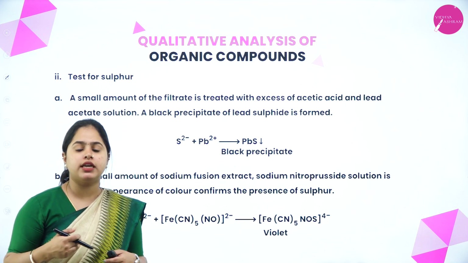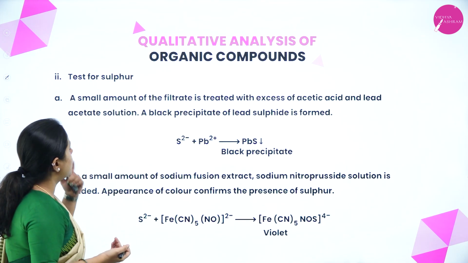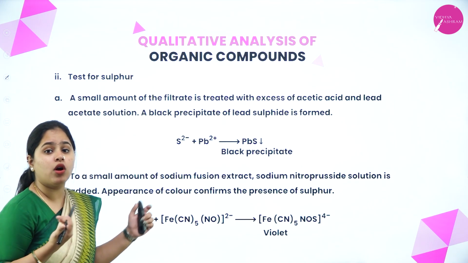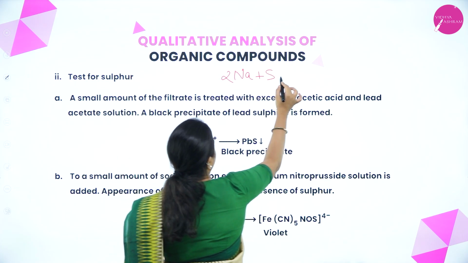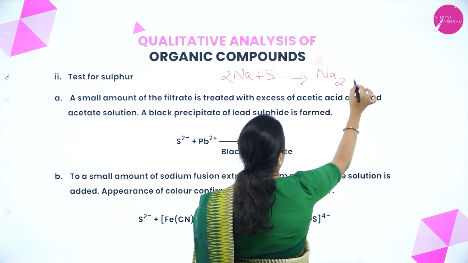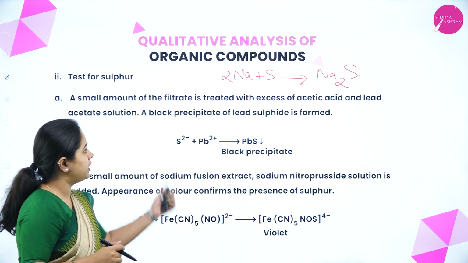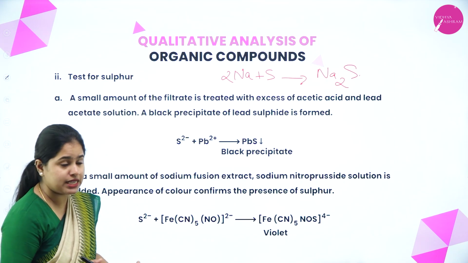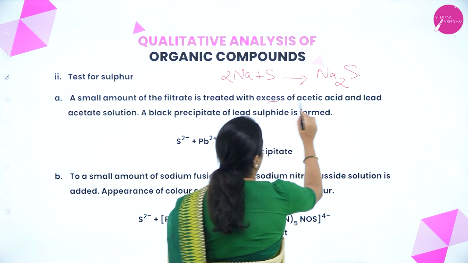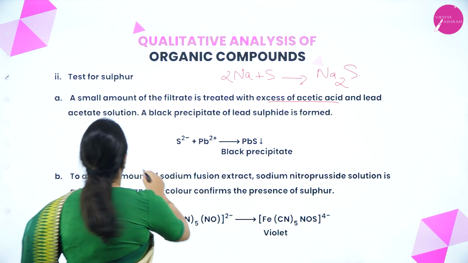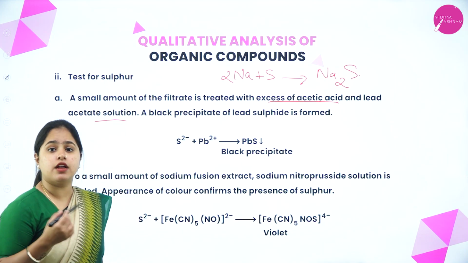There are two tests by which you can detect or confirm the presence of sulfur. The first one uses a small amount of the filtrate. Now what is contained in the filtrate? Yes, sodium plus sulfur will give sodium sulfide. Now the filtrate contains sodium sulfide. The sodium sulfide is treated with excess acetic acid first, and then we add lead acetate solution. A black precipitate of lead sulfide is formed.